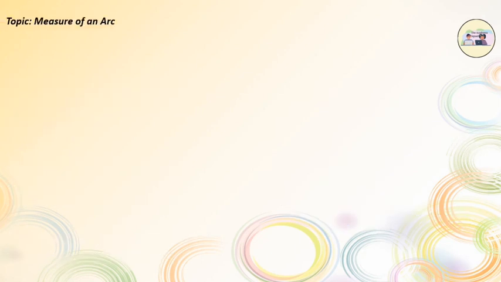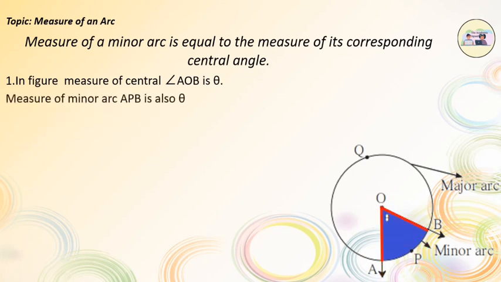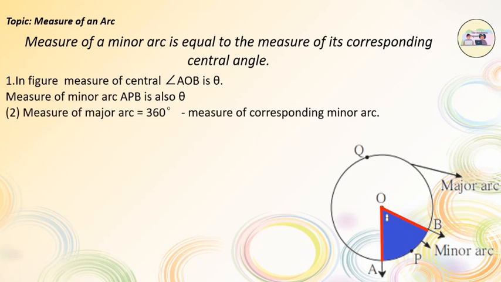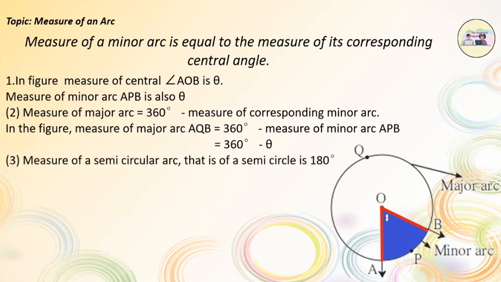Measure of an arc. The measure of a minor arc is equal to the measure of its corresponding central angle. In the figure, the measure of central angle AOB is theta. The measure of the minor arc APB is also theta. The measure of the major arc is equal to 360 minus the measure of the corresponding minor arc. In the figure, the measure of the major arc AQB is equal to 360 degrees minus the measure of the minor arc APB, that is 360 minus theta. The measure of a semicircular arc is 180 degrees. The measure of a complete circle is 360 degrees.